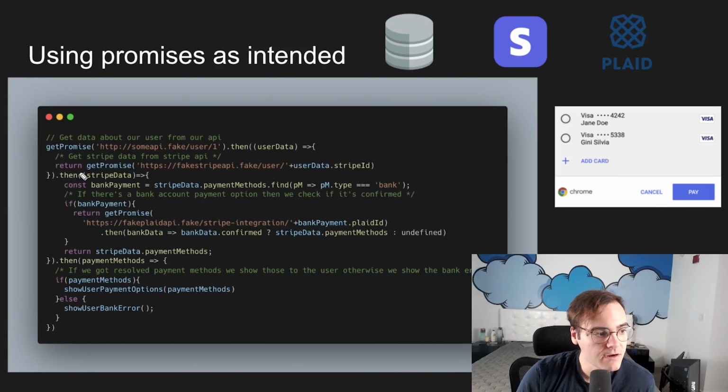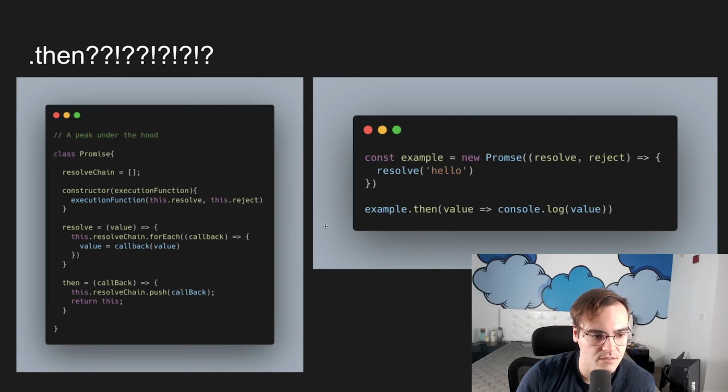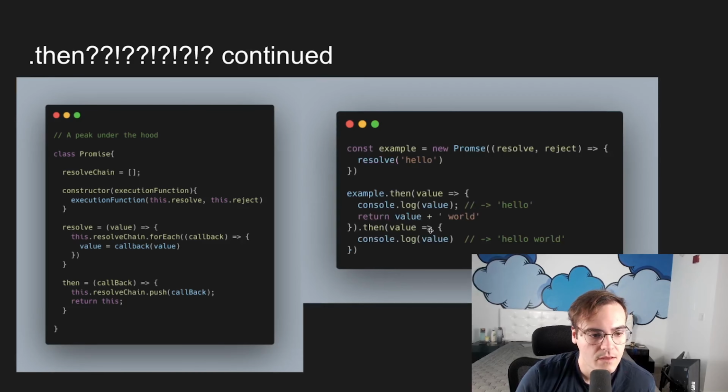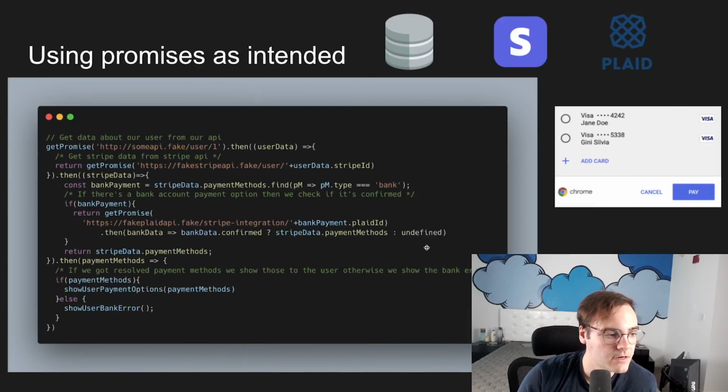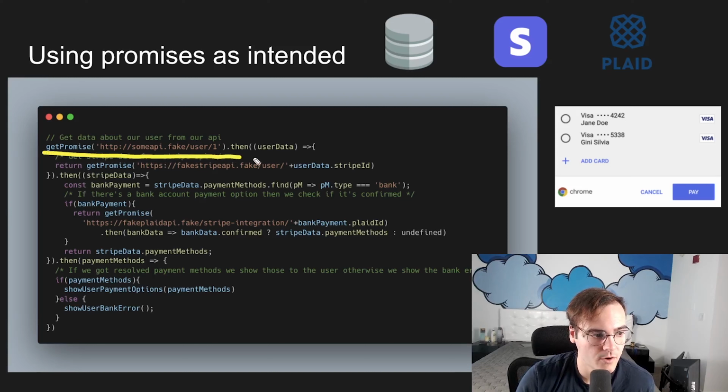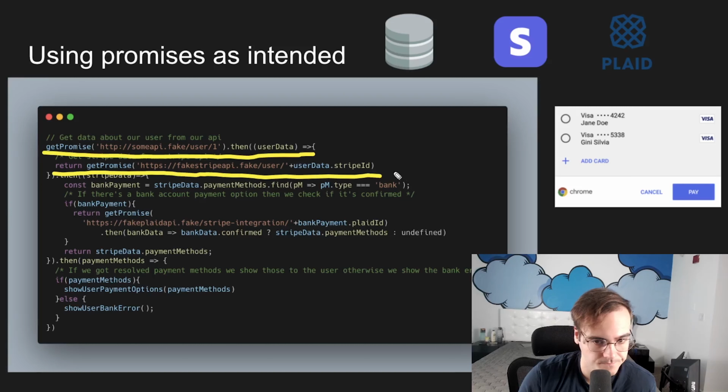So what we're doing here is, and this is where it's different than our hello world example. If we come back to this slide, this is where it's different than this return value world, because this is just a raw value. It's not another promise. Now here, we're returning a new promise. So we go ahead and run our get request for that API, and then the .then handler is going to return another promise, a new promise.